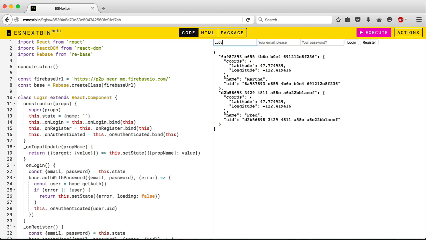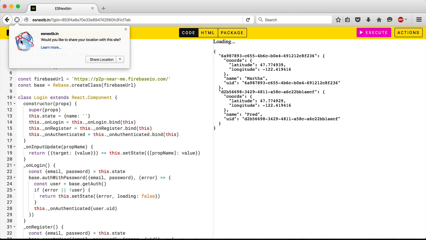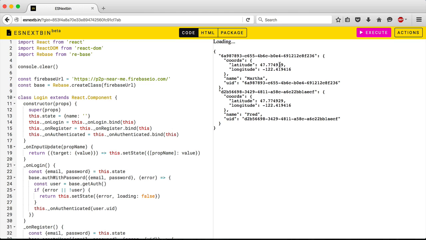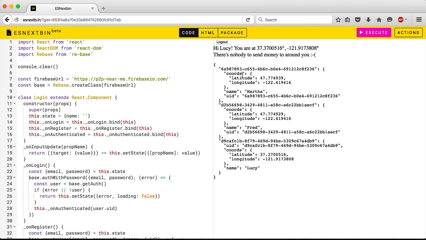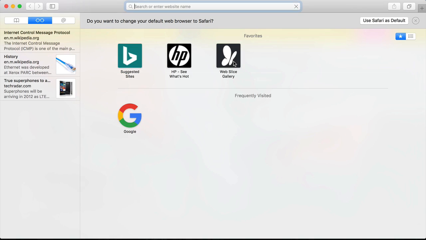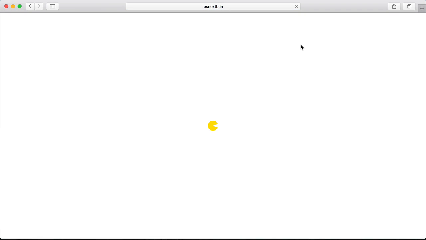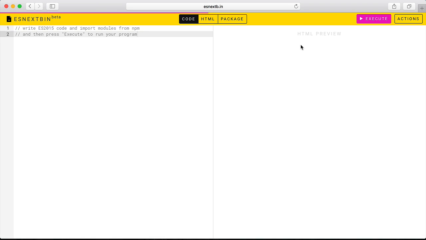Now if we do Lucy at mailinator.com, and we'll do a password there and register. And now it's going to say, hey, I want to know where you are. And I say, yeah, sure, share my location. Then it will get my location and add me to the Firebase, but unfortunately for Lucy, there's nobody around her. How sad. But if I go to Safari now and do the same thing, I bet you know what's going to happen. It's going to be sweet.